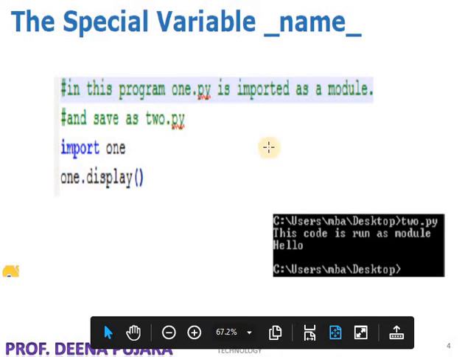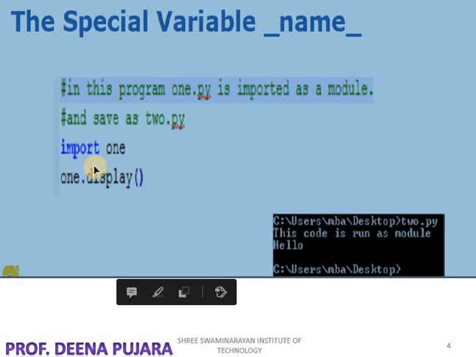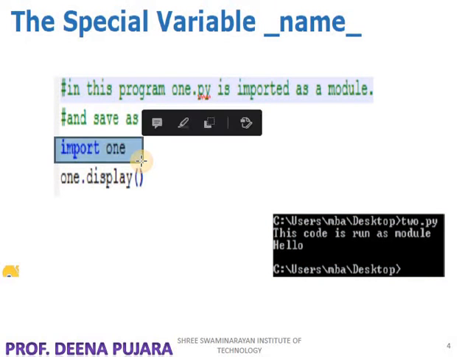Whenever the Python interpreter executes this program, stored as 2.py, and finds that it is importing another program, then the value of __name__ is not equal to main.